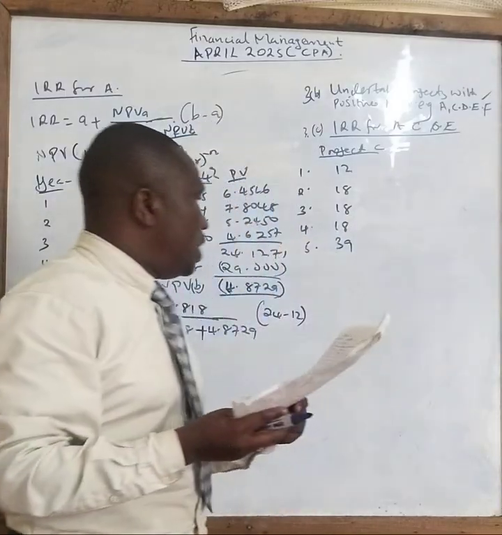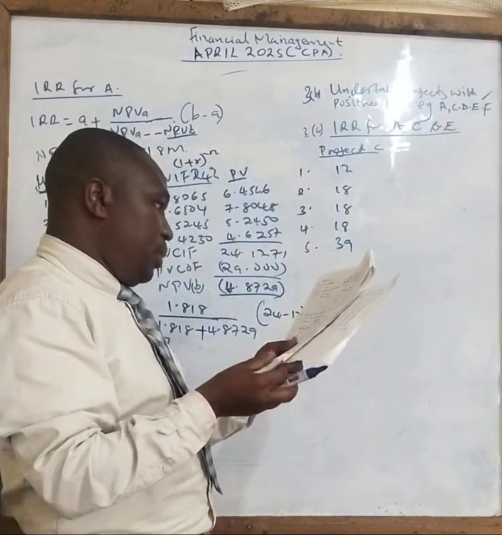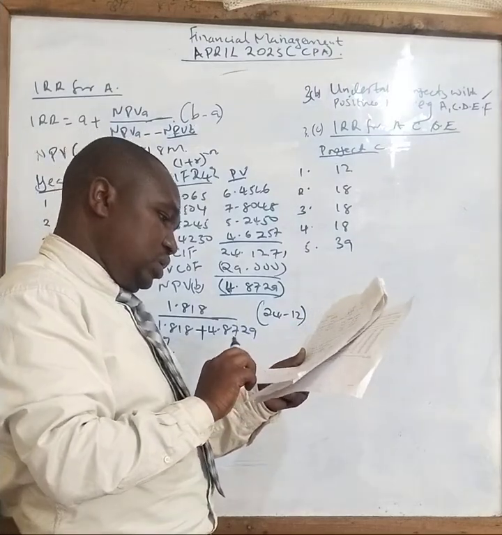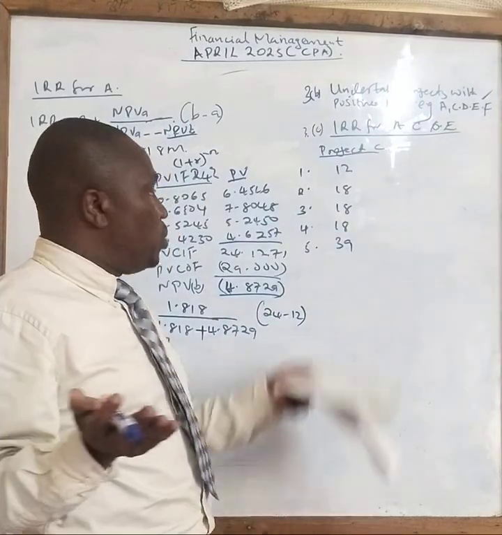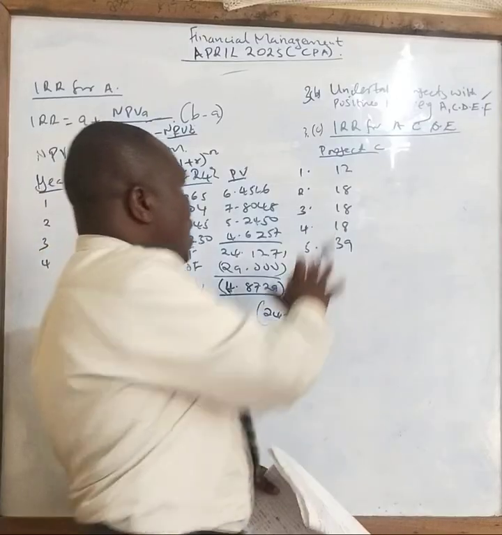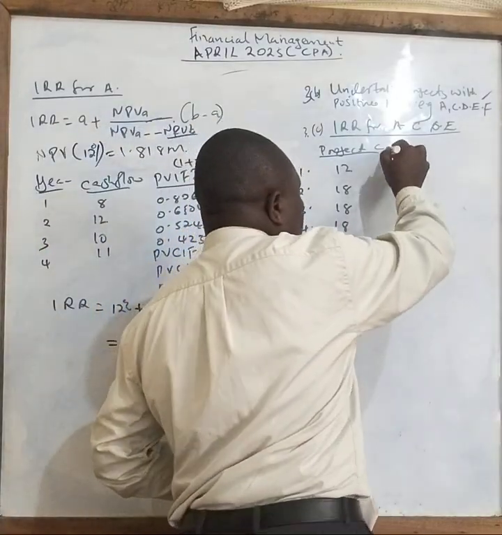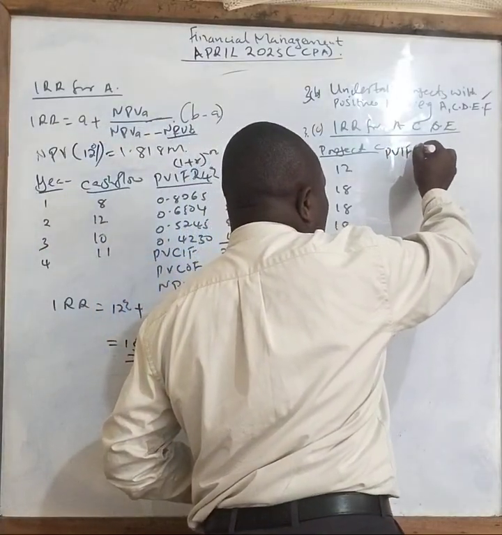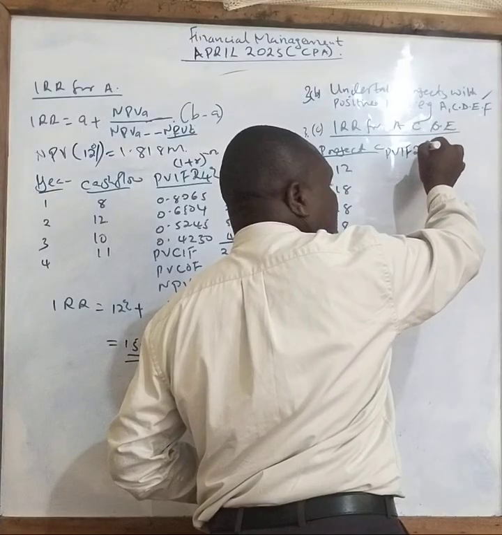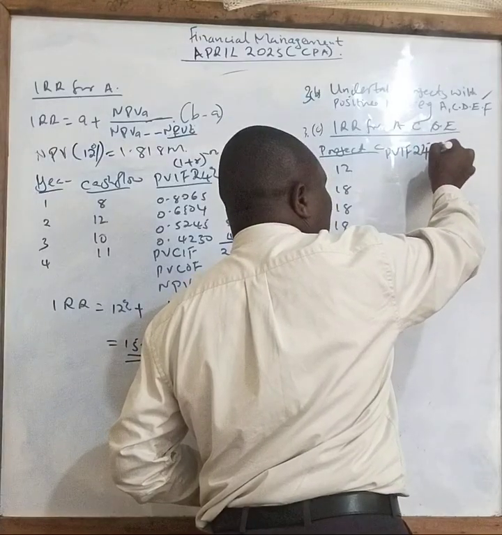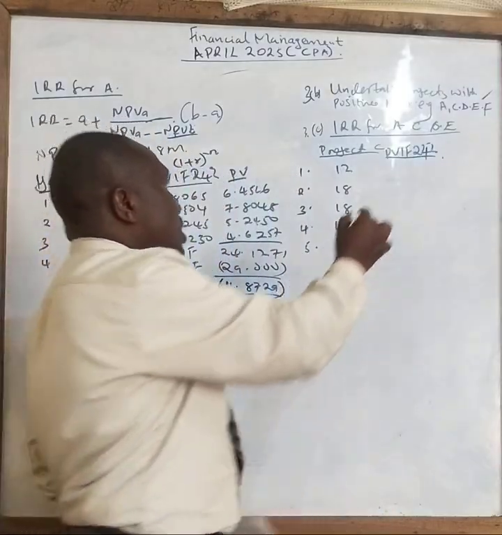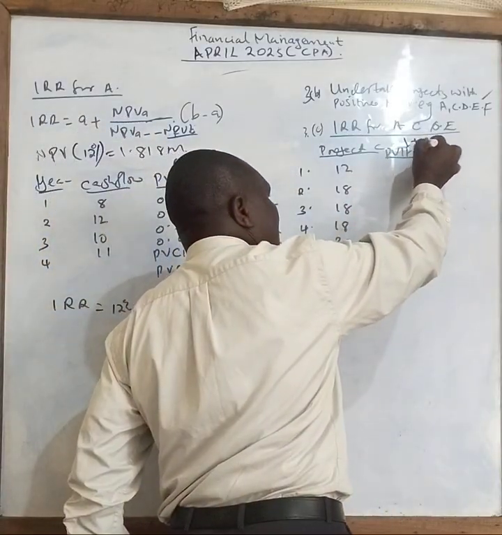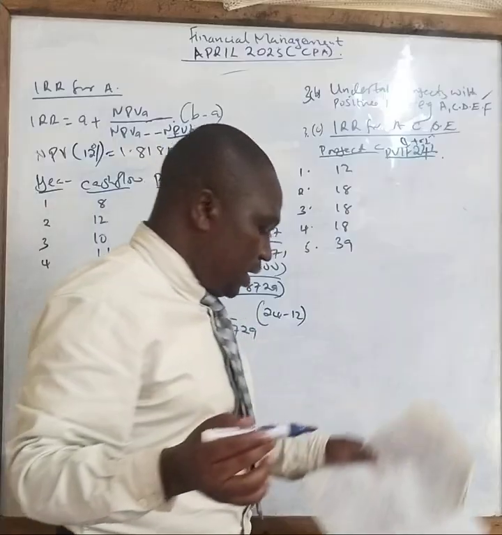Remember, I said this one had an issue. No, this was the one that had an issue. We did not know the period, the years, so we assume it to be 5 years. Once you get this one, now get your present value interest factor at the rate of what? Double the rate gives you 24%. So if you put now that figure using 1 plus r power negative n, what is your answer there?